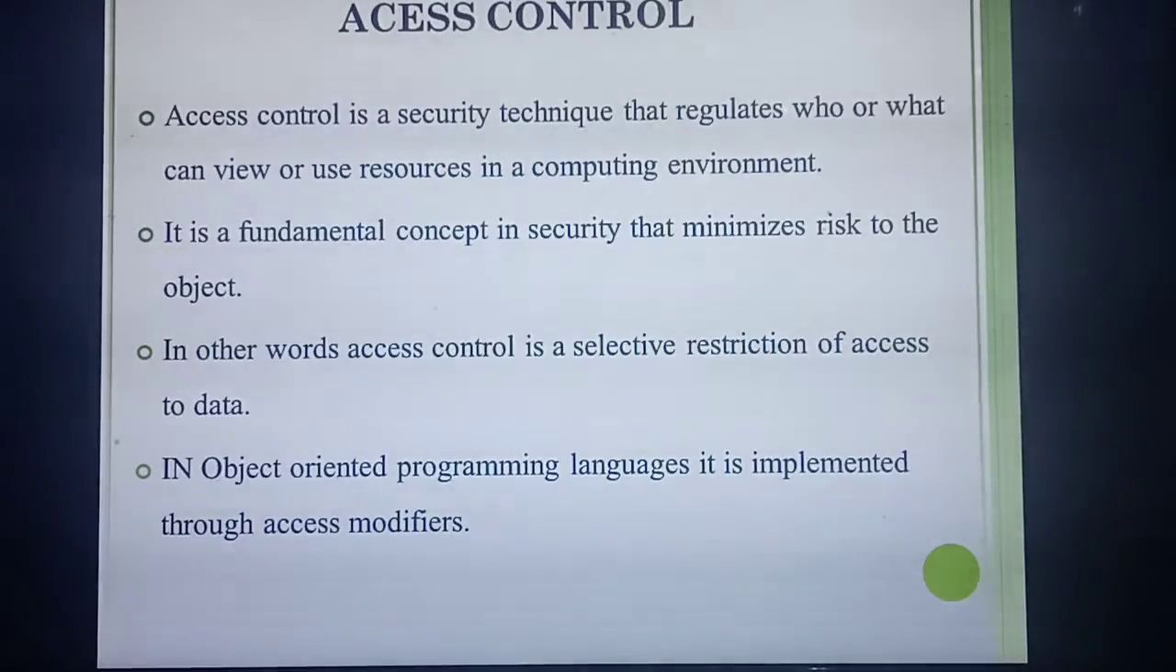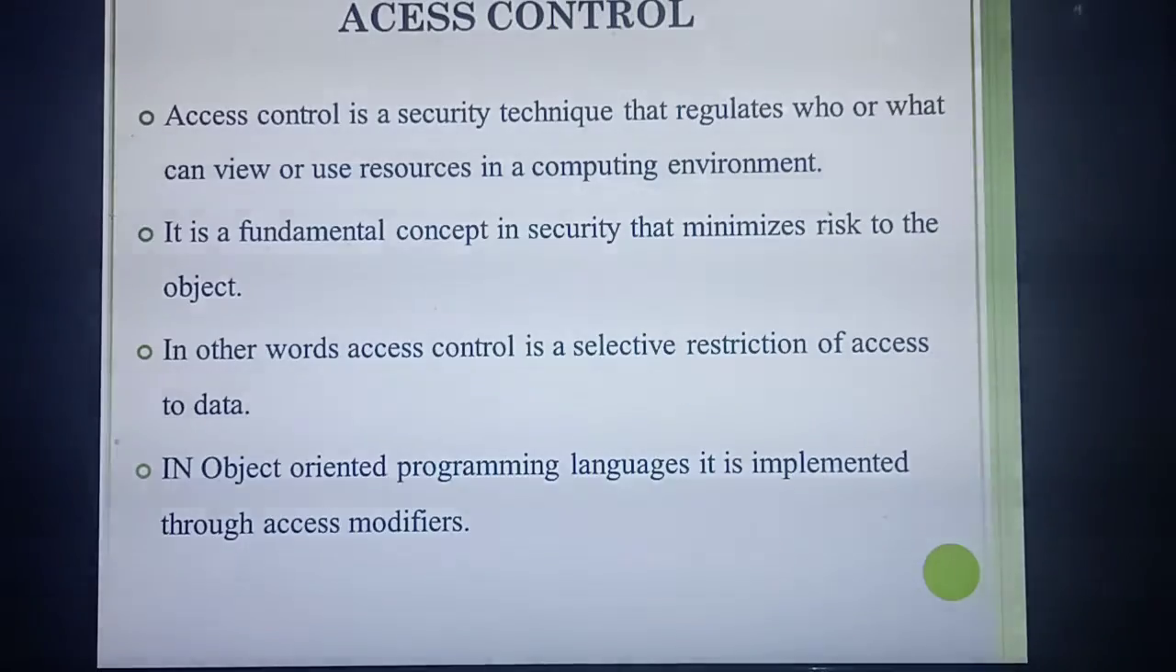Isn't it? So only they are telling in object oriented programming. So the same concept, access control, is using which one? Access modifiers. So what are the access modifiers you have studied? Public, private and protected. Okay.